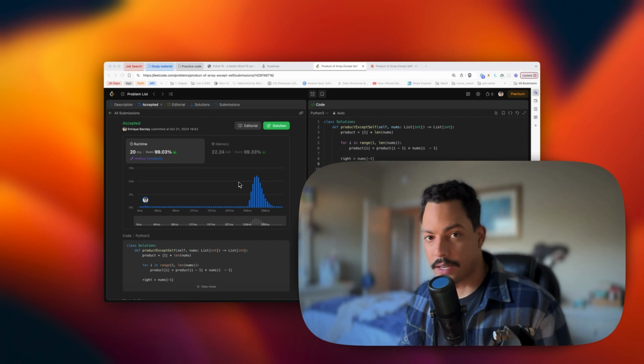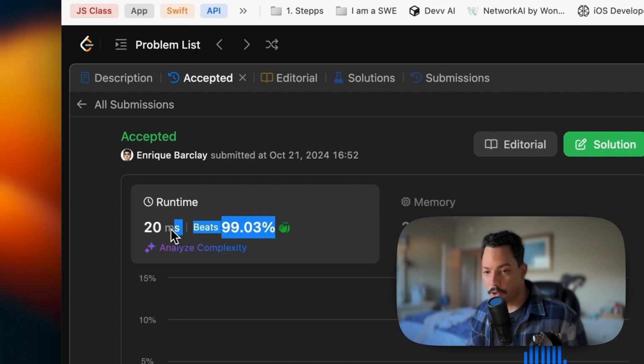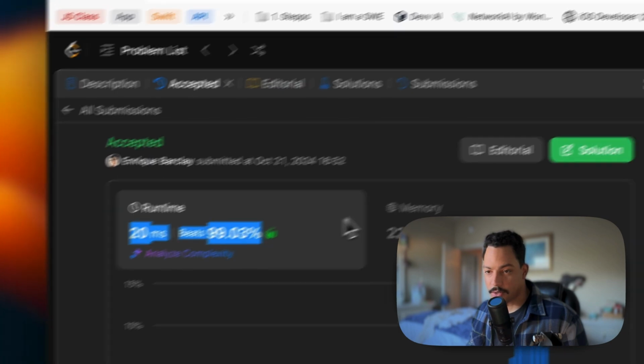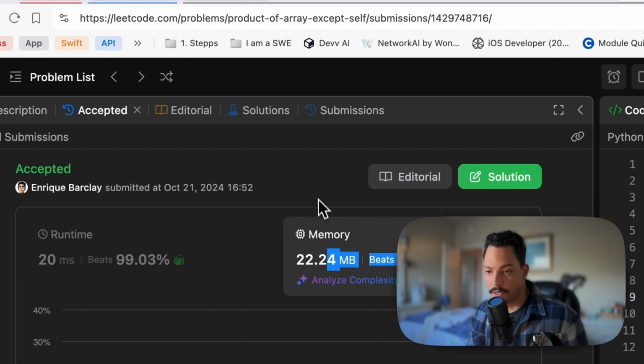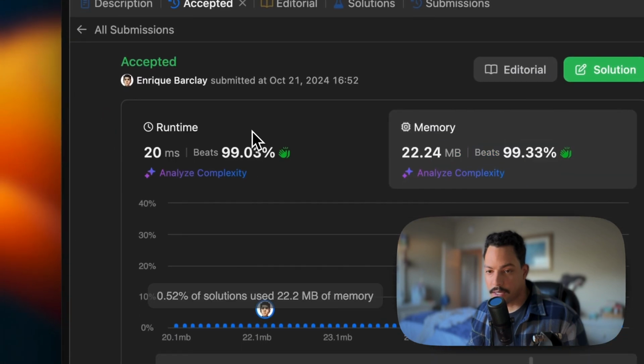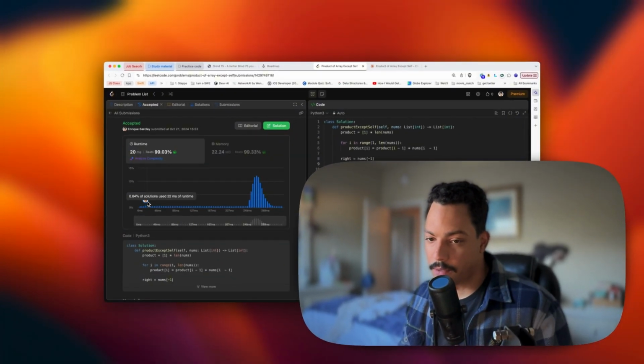Look at this. Are you ready? 99.03%. That is the solution we're going to be building today. Pretty efficient on memory too. This problem is product itself. It's a pretty cool problem. Love to see my face there.